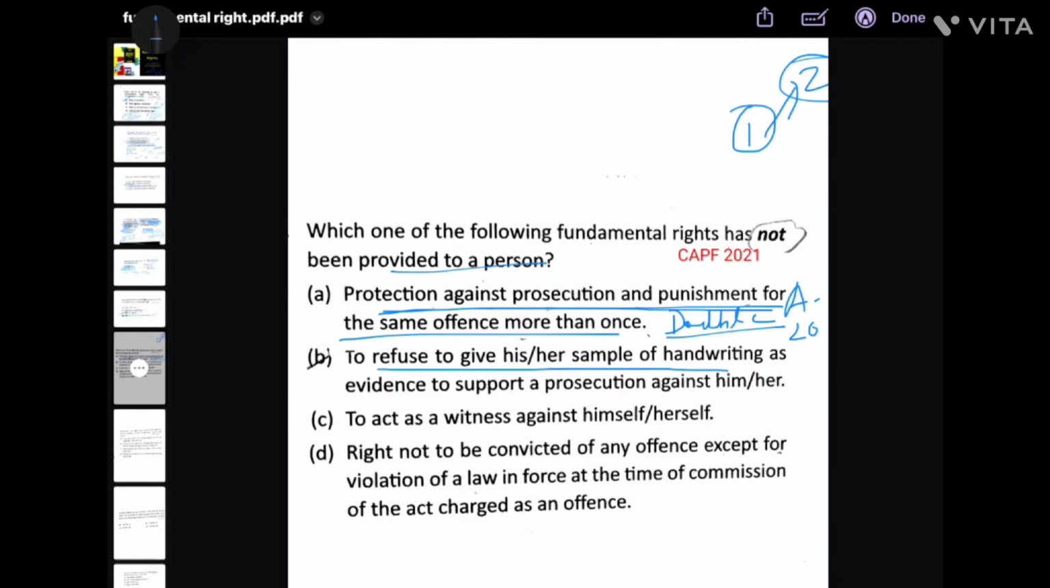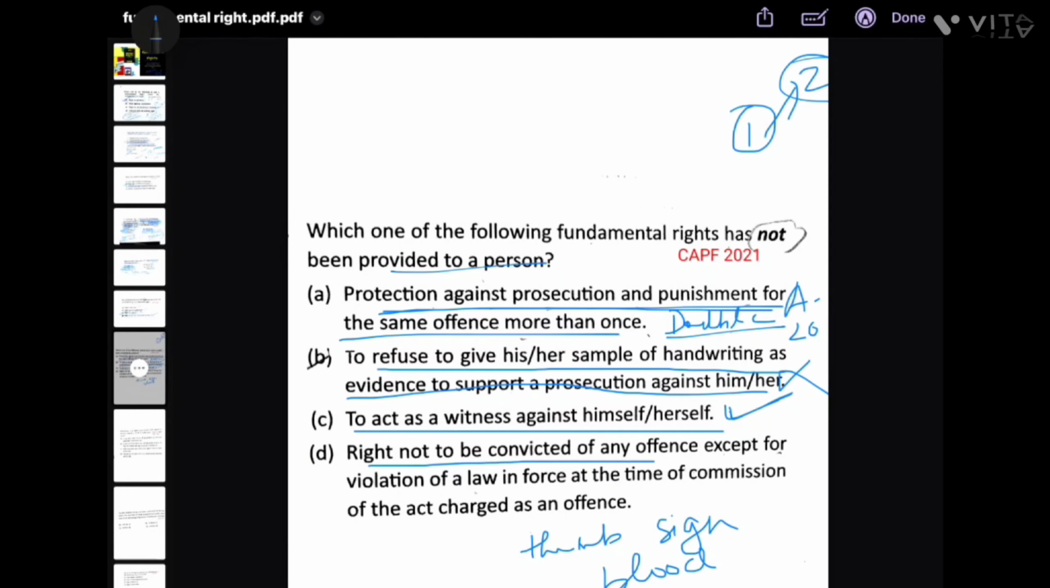To refuse to give her sample of writing as evidence to support a prosecution against him and her. Article 20 also says that no person can be compelled to be a witness against himself. However, this protection does not extend to compulsory production of material objects such as compulsion to give thumb impression, specimen signature, blood specimen, compulsory exhibition of body. So, this is incorrect. To act as a witness against himself, इसका प्रोटेक्शन हमें मिलता है.